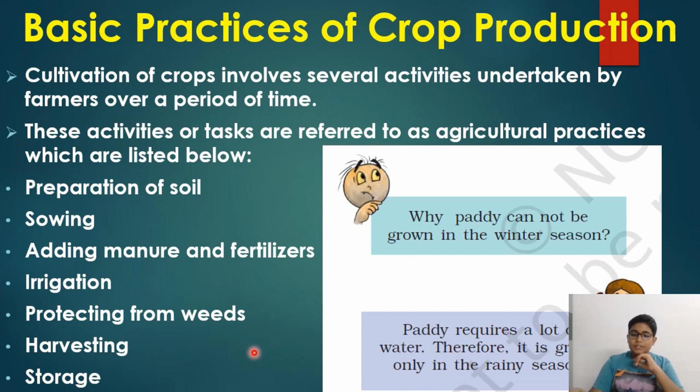So weeds means unwanted plants and pests, so we have to protect the crops from them because they will eat all the crops. Now next is harvesting, cutting down the crops. And the last one is storage, storing the crops till they sell them to any wholesaler or buyer. So they have to store the crops.